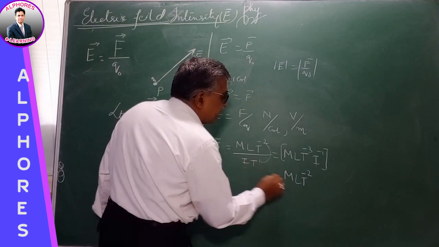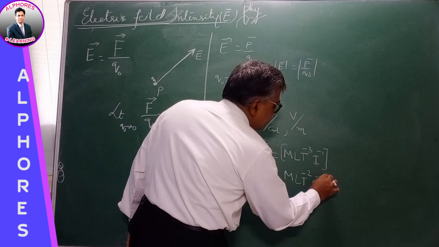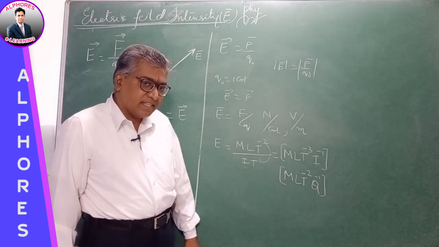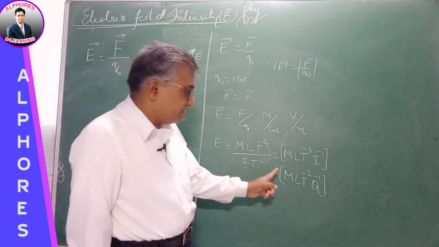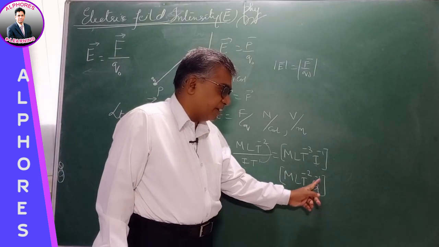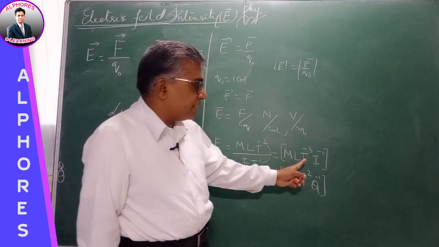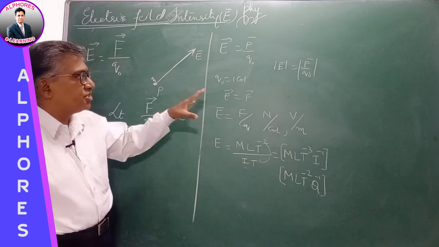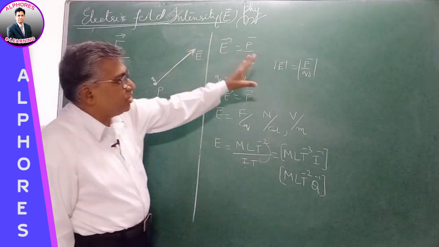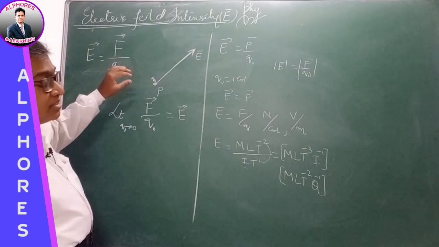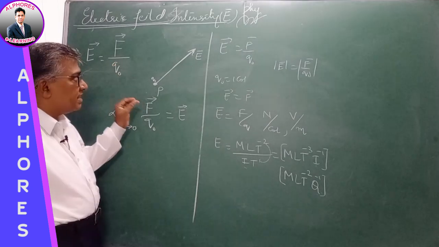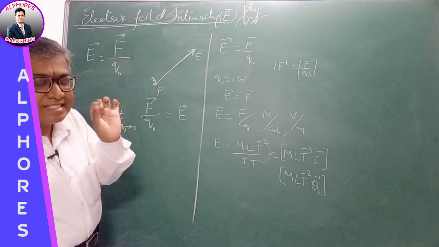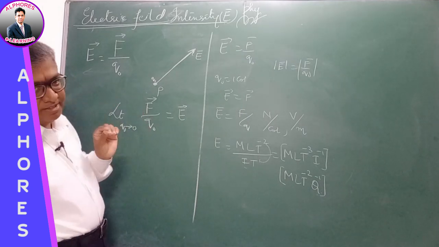Sometimes in some entrance examinations they will give you the question this way. If q is taken as the fundamental quantity, then MLT minus 2 q minus 1. If ampere current is taken, then MLT minus 3 I minus 1. This is the dimensional formula of electric field strength. So the first definition: electric field intensity is the force experienced by a unit positive test charge placed at that point in that field.